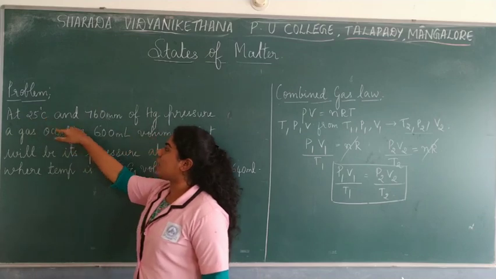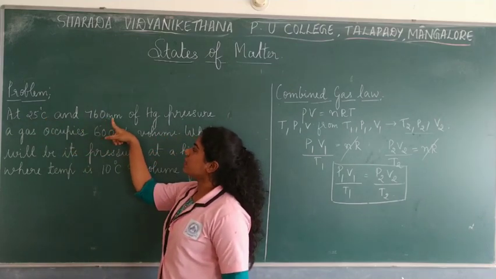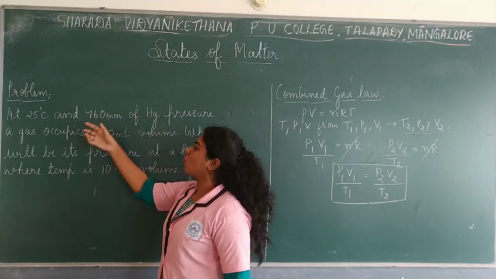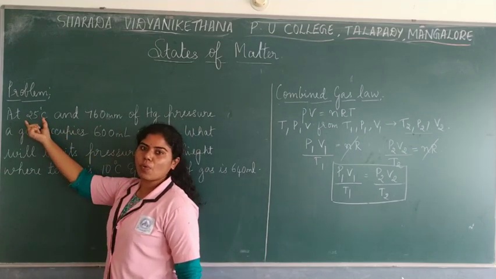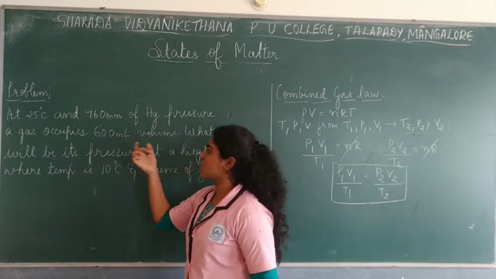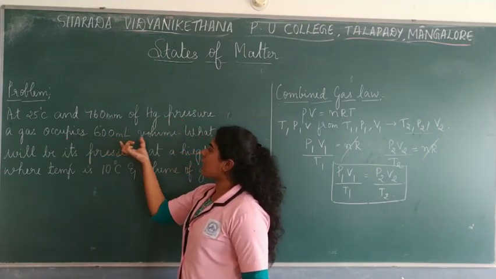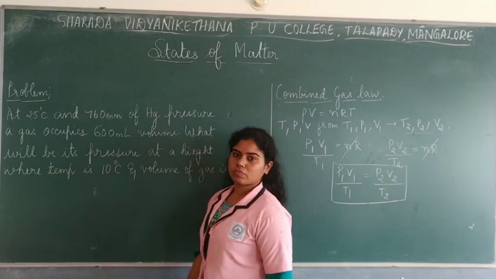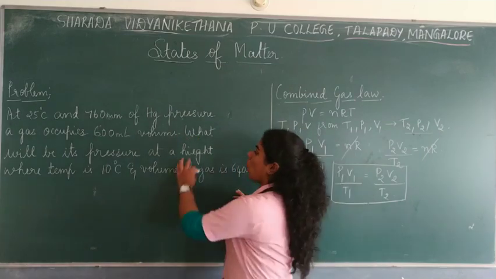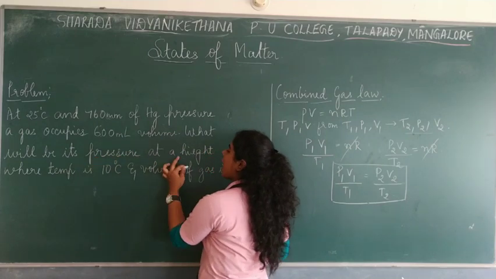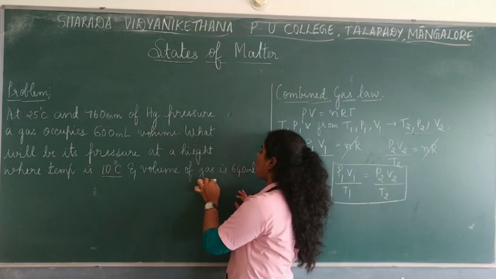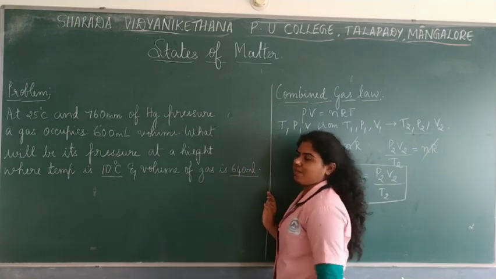At 25 degrees Celsius and 760 mm of mercury pressure, a gas occupies 600 ml volume. So the initial stage is given. Now they are asking what will be its pressure at a height where the temperature is 10 degrees Celsius and the volume of the gas is 650 ml.